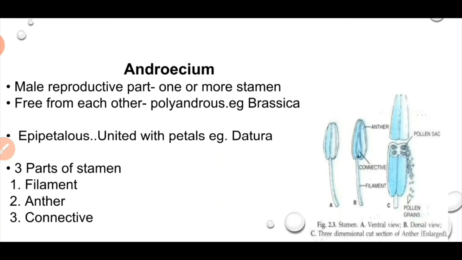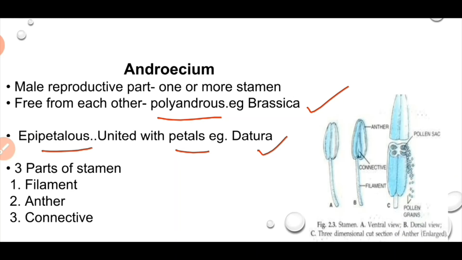So now we will study structure of the androecium. It is the male reproductive part with one or more stamens. If all the stamens are free from each other in the androecium, then the condition is known as polyandrous. For example, in Brassica. Now if the filaments of the stamens are united with the petals, then the condition is known as epipetalous.